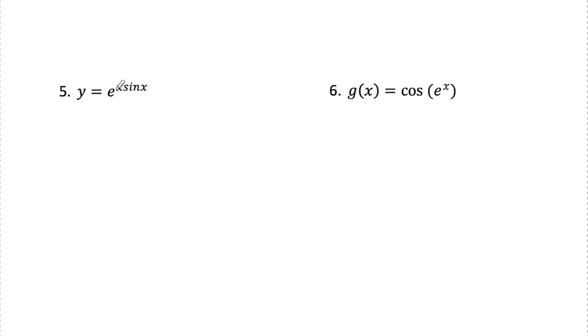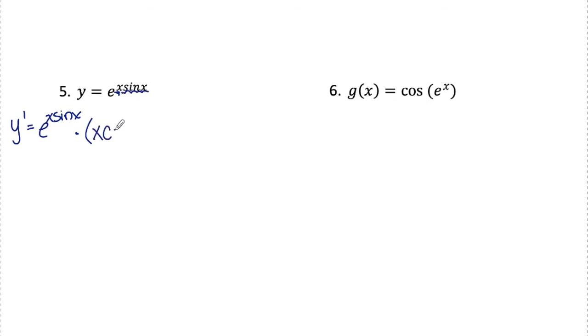Number five, y is e to the x sine x. So since I have e to an exponent, I'm applying the e to the u rule. So e to the u, copy, e to the x sine x, times the derivative of the exponent. The derivative of x times sine x, since I have a times there, it's a product rule. X is the first, sine x is the second.